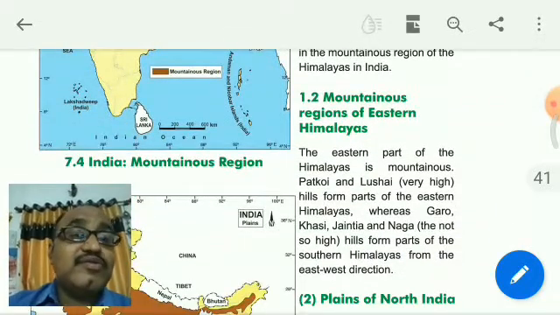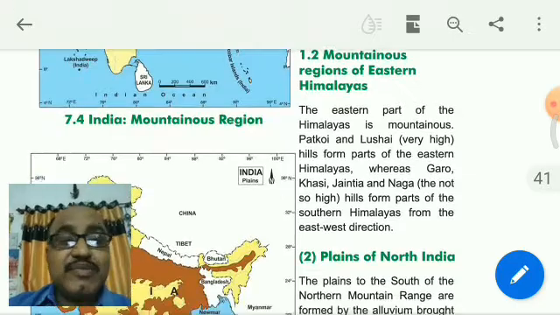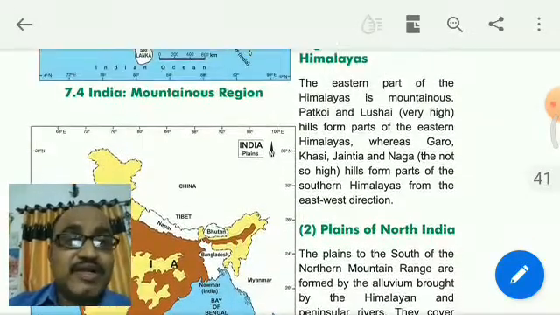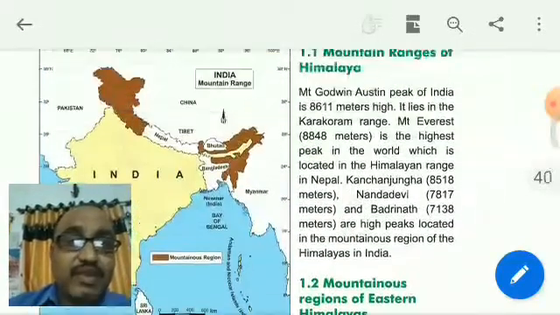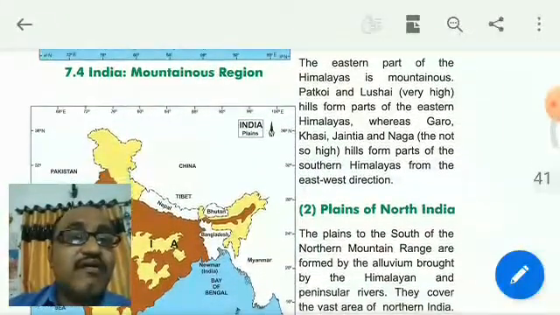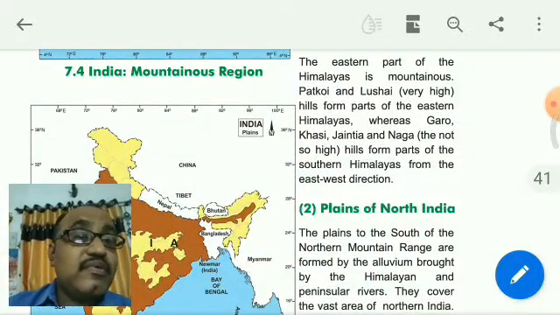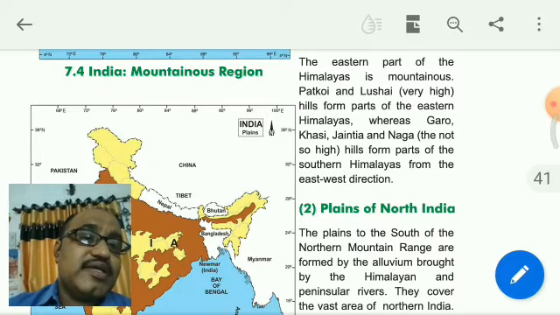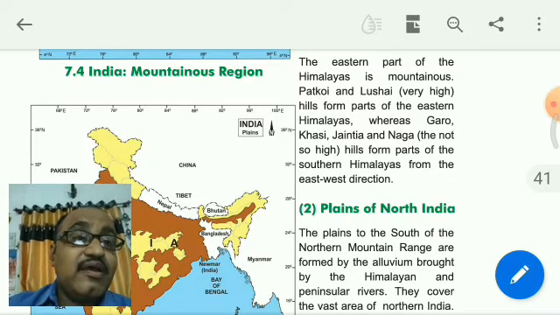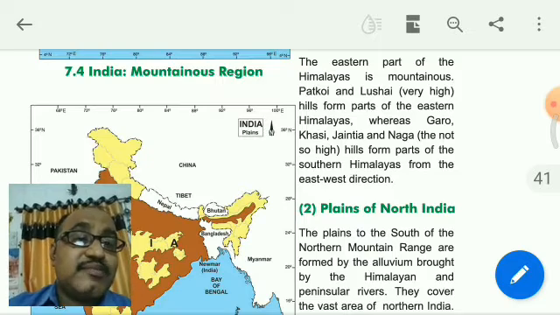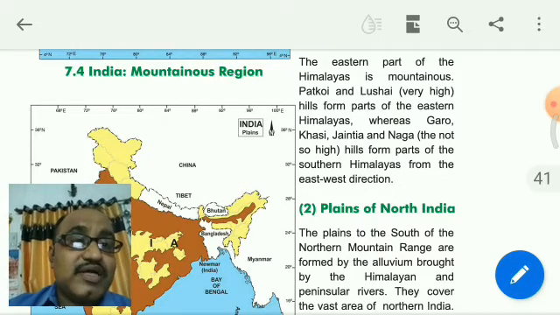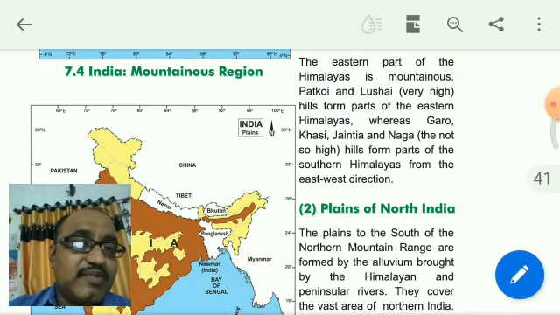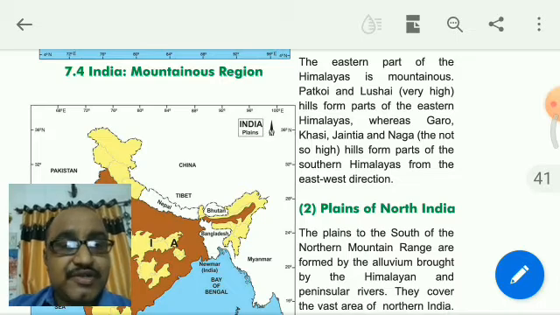Then we will talk about the mountainous regions of the Eastern Himalayas. These are the Eastern Himalayas. Patkoi and Lushai are very high hills forming part of the Eastern Himalayas, whereas Garo, Khasi, Jaintia and Naga are not so high hills, forming part of the Himalayas in the east-west direction.